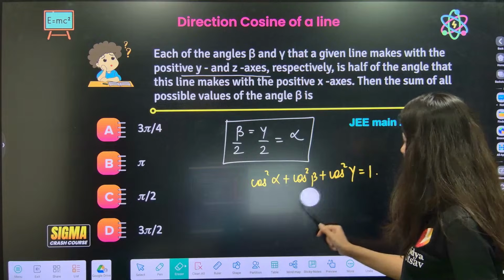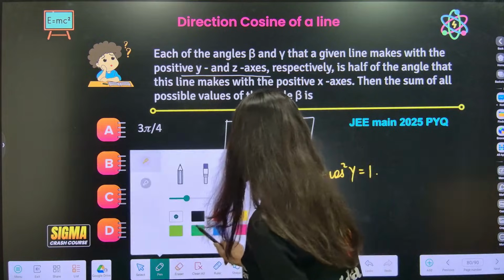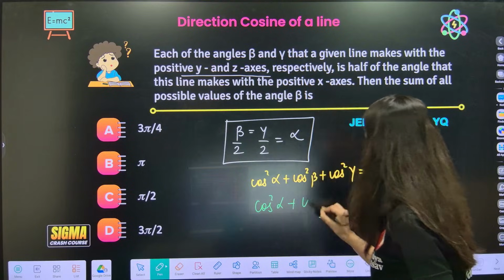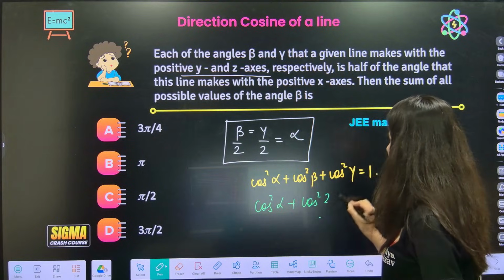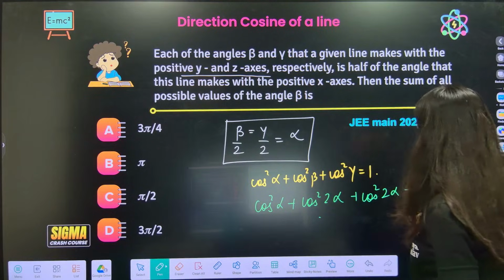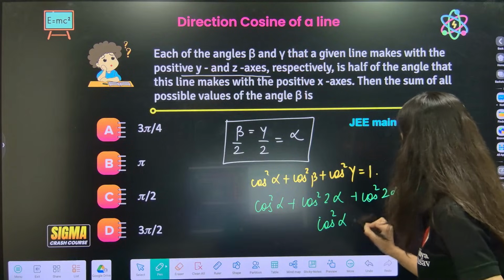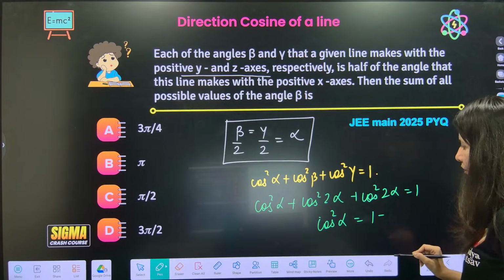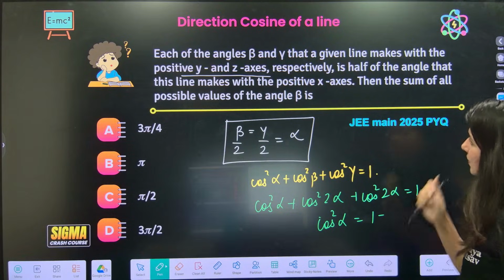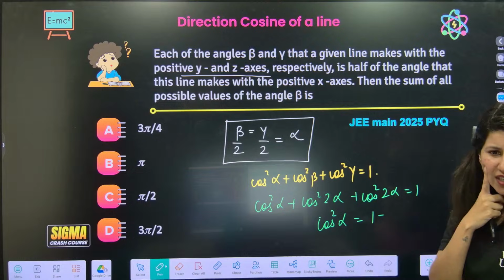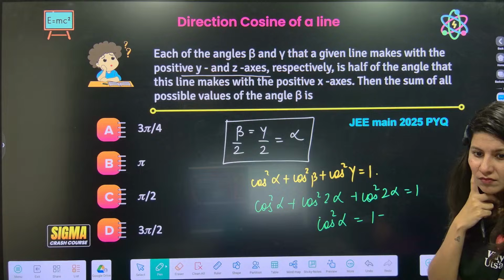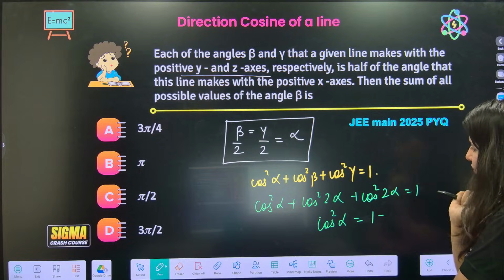Or rather, let us convert everything in alpha. So cos square alpha plus cos square 2 alpha plus cos square 2 alpha is equal to 1. Am I doing anything wrong? It should be like this.